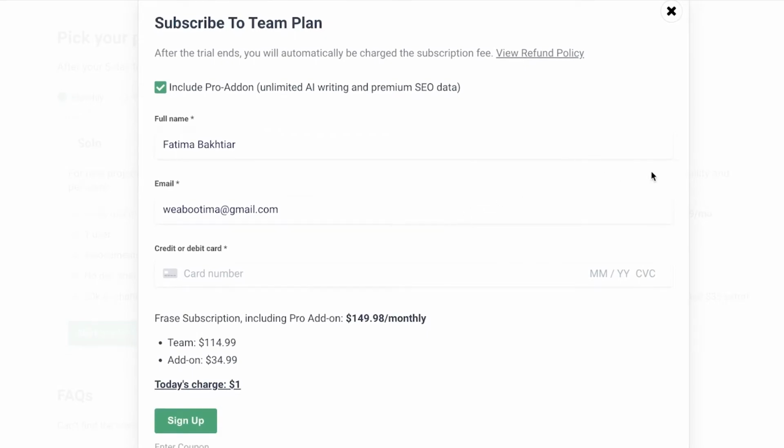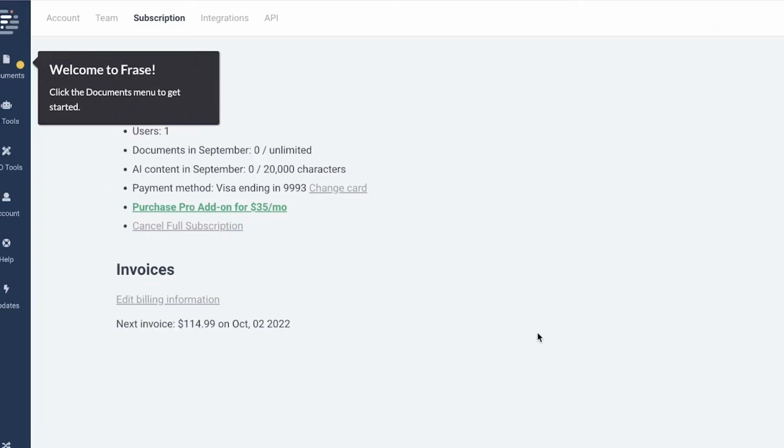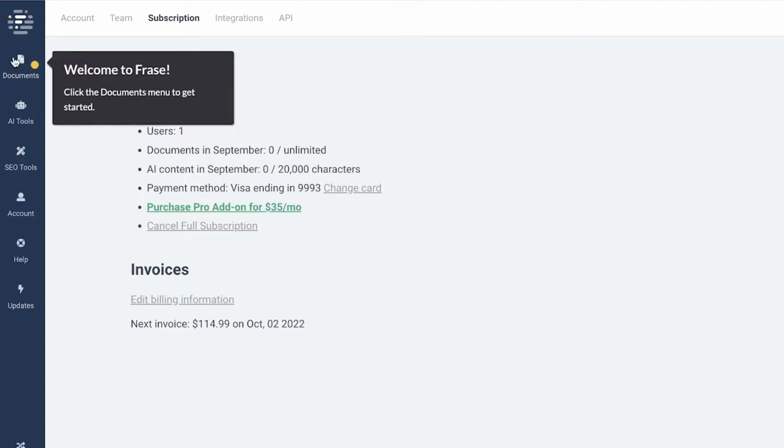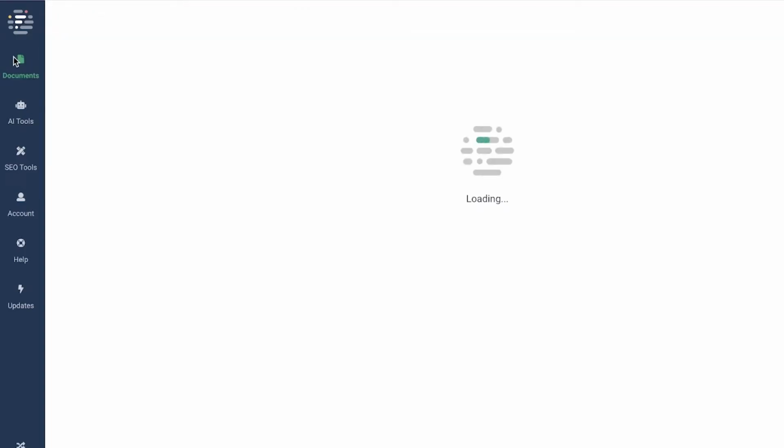So to get started, all we're going to do is click on Start Trial for $1 and you're just going to enter your card information. So I will do that and I will get back to you guys in a second. Now, once you have entered your card information, you can see this is going to be your Frase dashboard.